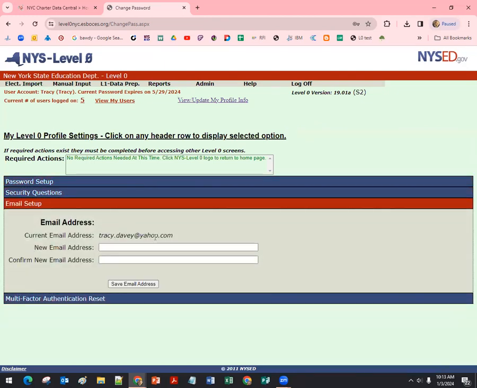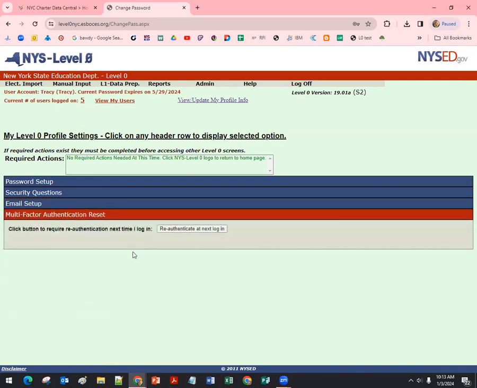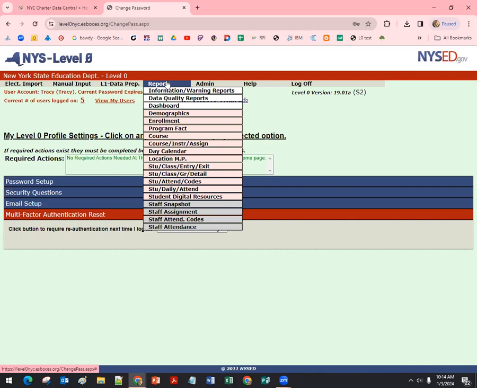When you first created the account, you had to provide your email address. If your email address changes, you might not even be able to log in if you can't see the multi-factor PIN code that goes out to you. You'll update it here. Although you could tell the system to send you a PIN on the next login, we have it set up to do it daily because that's the best practice for data privacy and security.